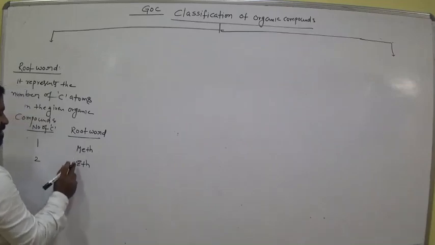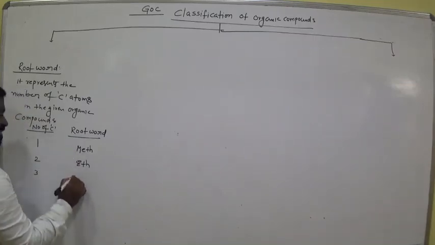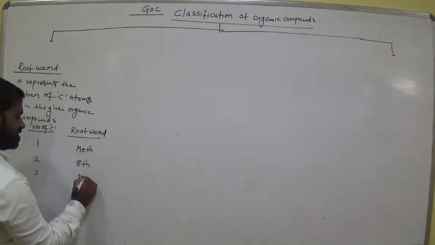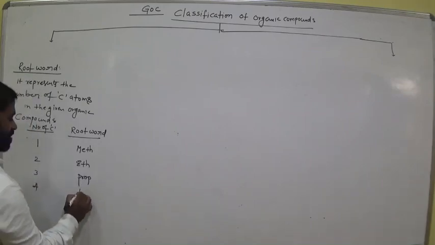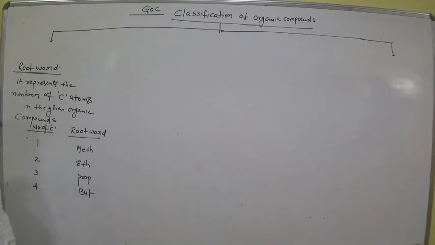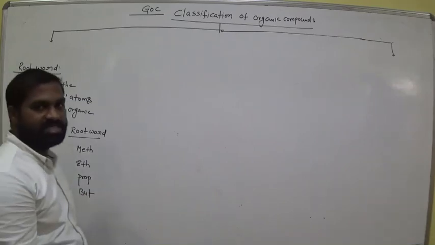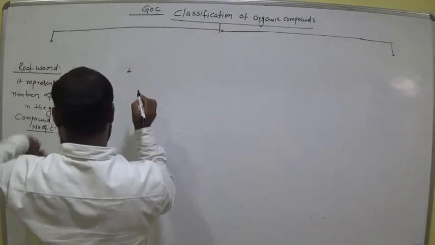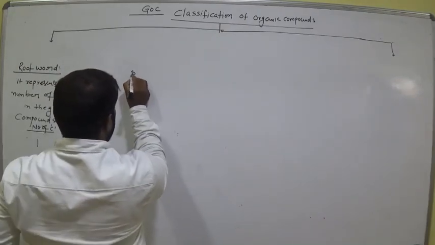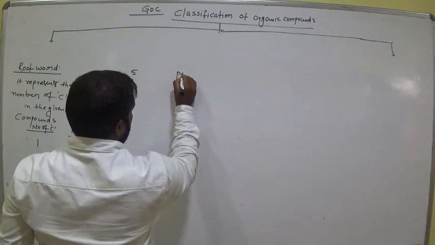First letter is always capital. Three carbons, prop. Four carbons in the compound, we call it but. Is it clear? But. Five carbons, we call it pent.